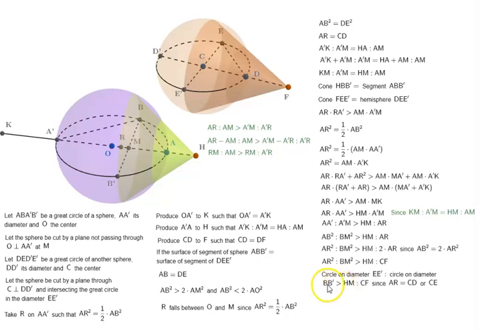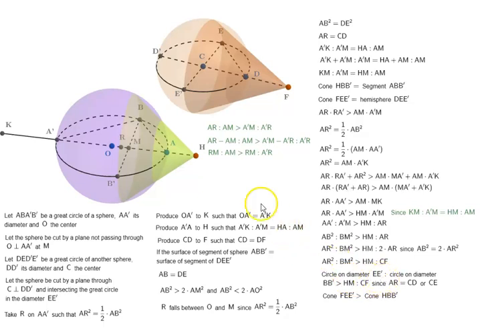So what does that mean? It means circle on diameter EE prime is to circle on diameter BB prime is greater than HM is to CF, since AR is equal to CD. In turn means cone FEE prime is greater than cone HBB prime.